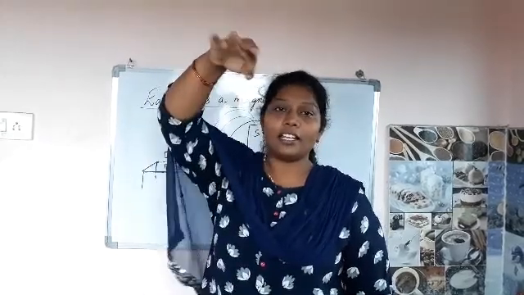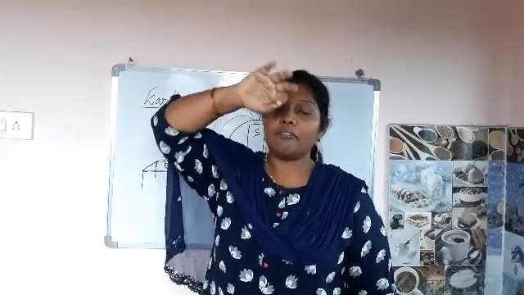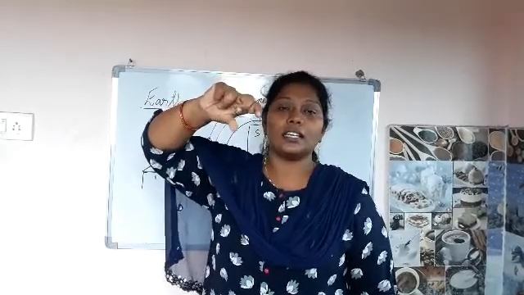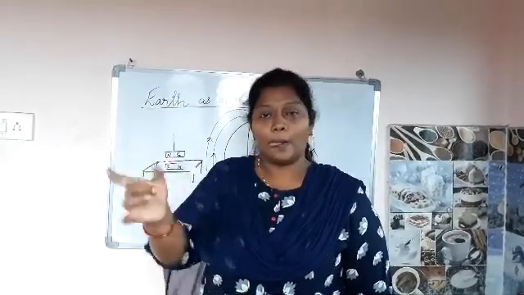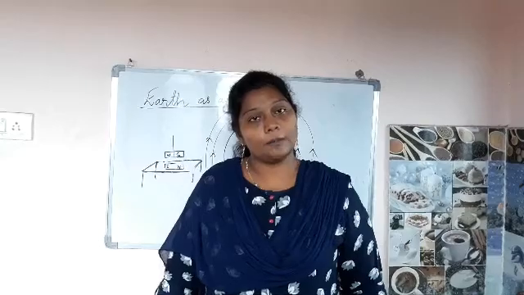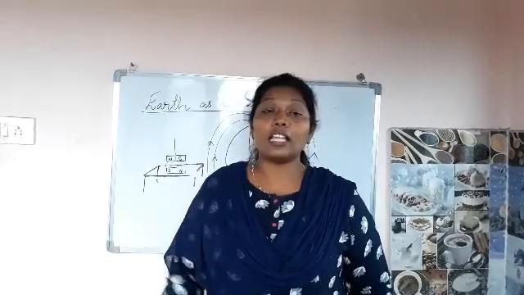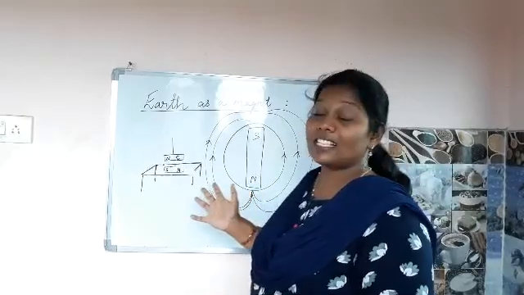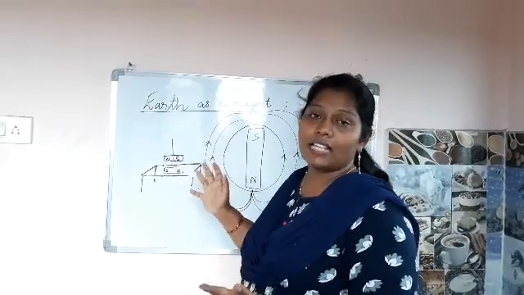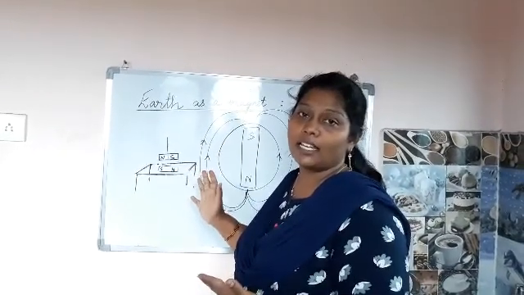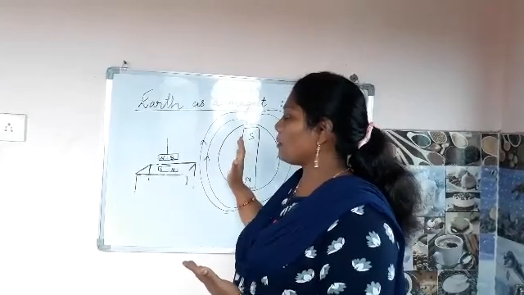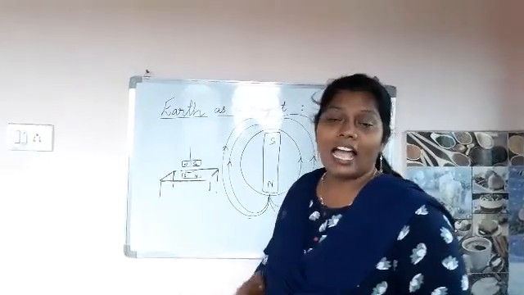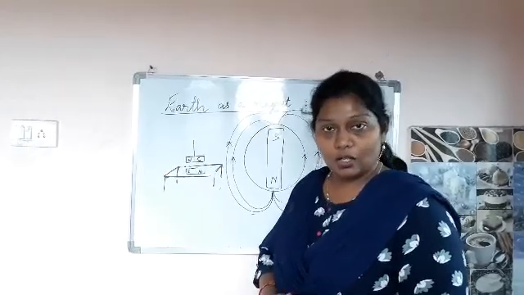See, if you hang it freely like this, in whatever position you move it, you just twist it, twirl it, and after leaving it, within a few minutes it will come back and show its property. It will always show north and south direction. So this is the property being exhibited. The earth itself is acting like a huge bar magnet, and based on the magnetic directional property, the magnet is acting on the earth. Okay children?